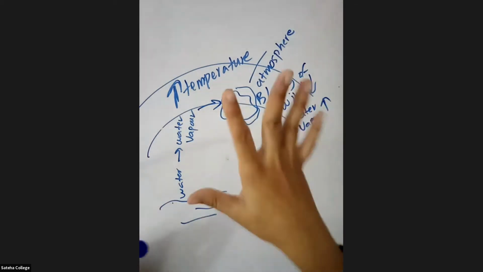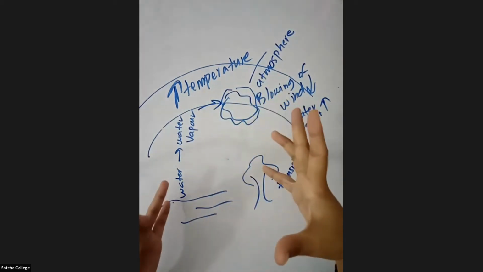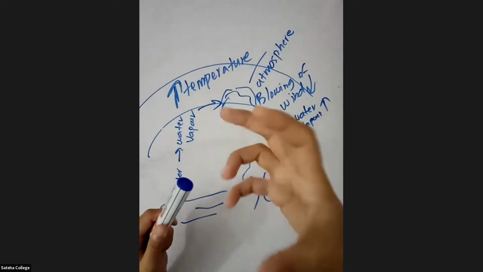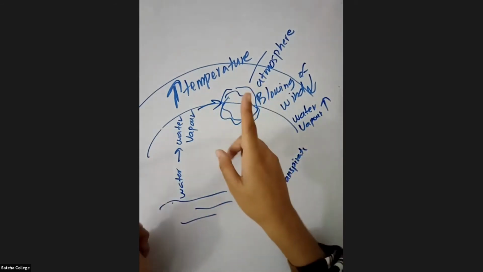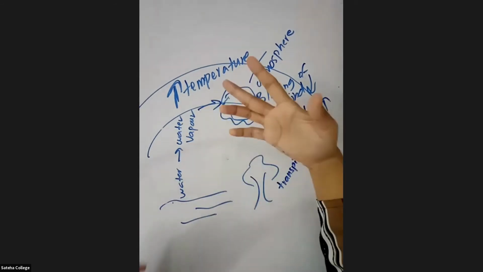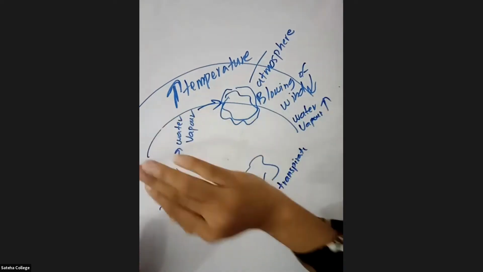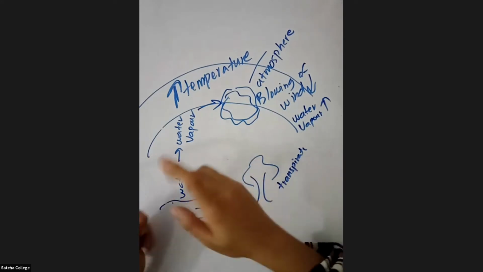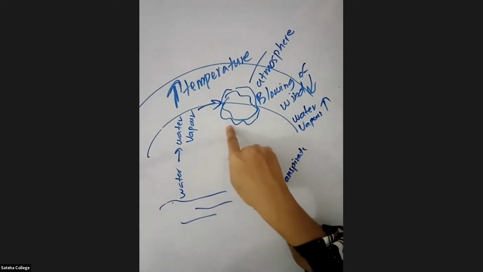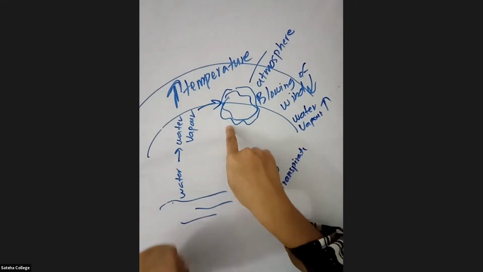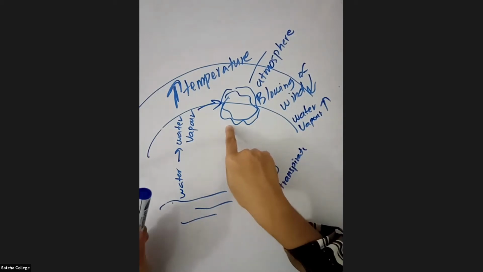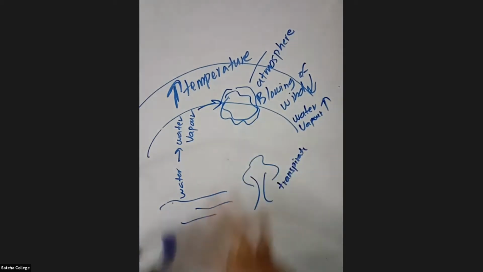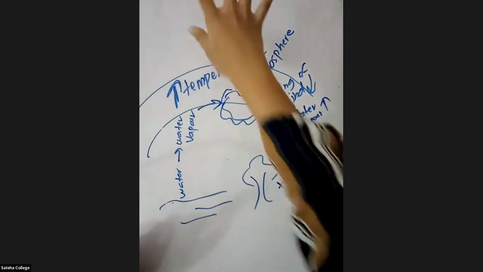So that's how a cloud is formed, right? If anyone asks you how a cloud is formed, you should be able to explain it to them. If a small young student, a grade 6 student, comes and asks you, sister or brother, can you explain to me how a cloud is formed? Then you should be able to explain it to them, right? So, like I explained it to you, you should be able to explain it to them.